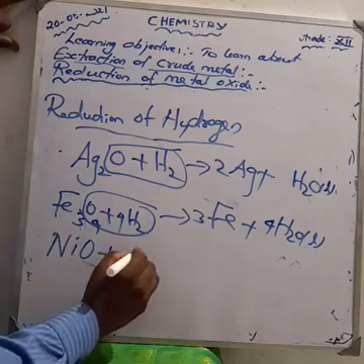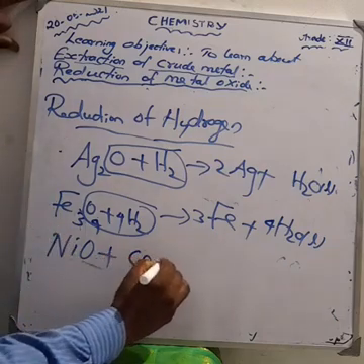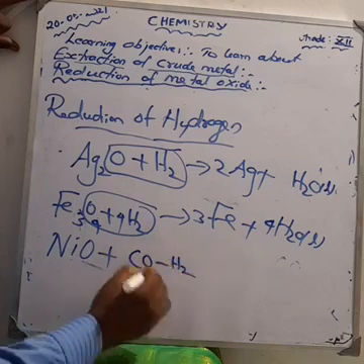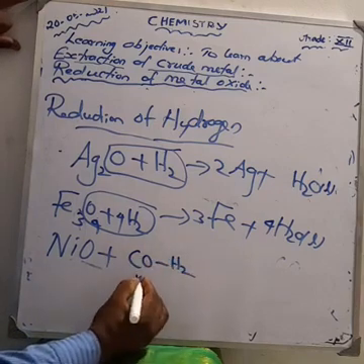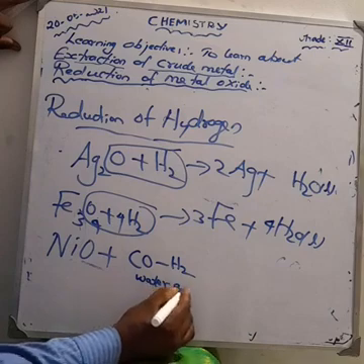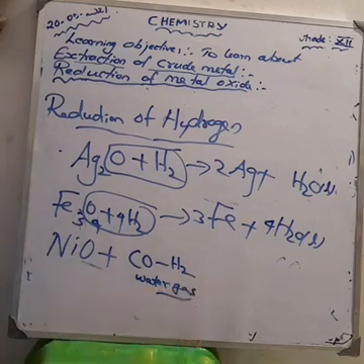What is the formula for water gas? Carbon monoxide gas and hydrogen gas. That we call water gas.